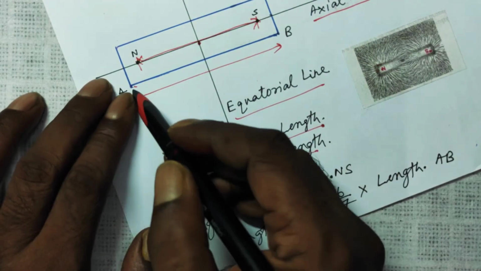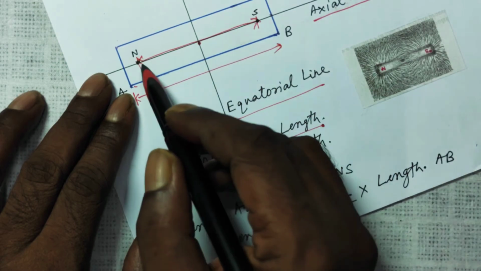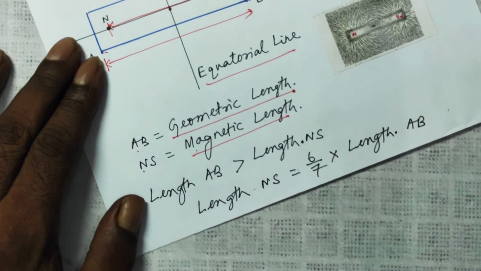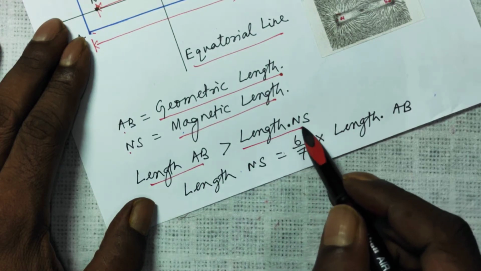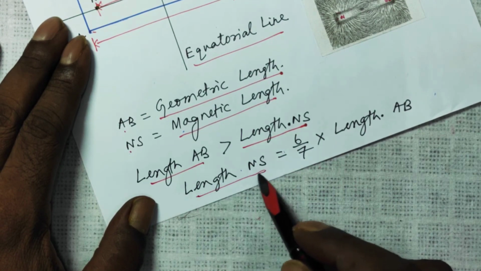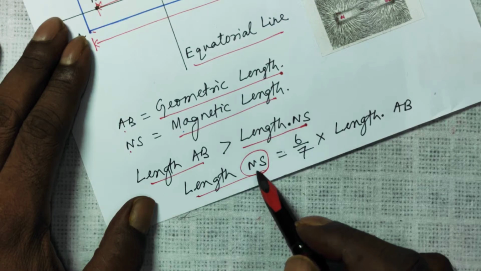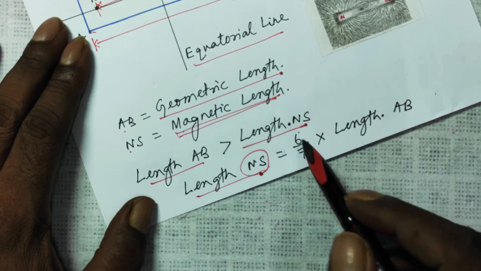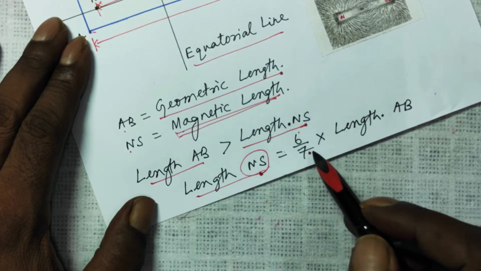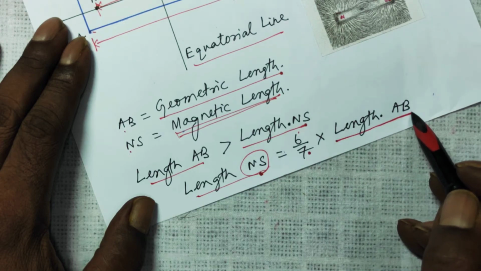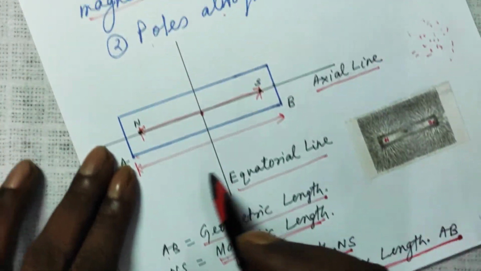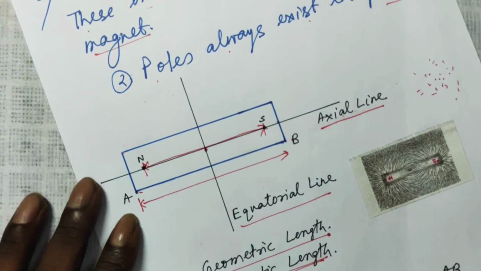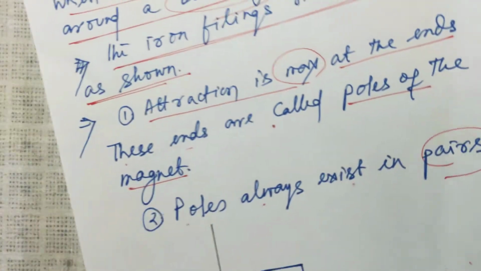And the geographic length is always greater than the magnetic length, and you have to remember this thing only. Length AB is greater than length NS. Length NS, that is the magnetic length, is almost 6 by 7 times the geometric length of the magnet, that is from A to B. So in this space also there is nothing much.